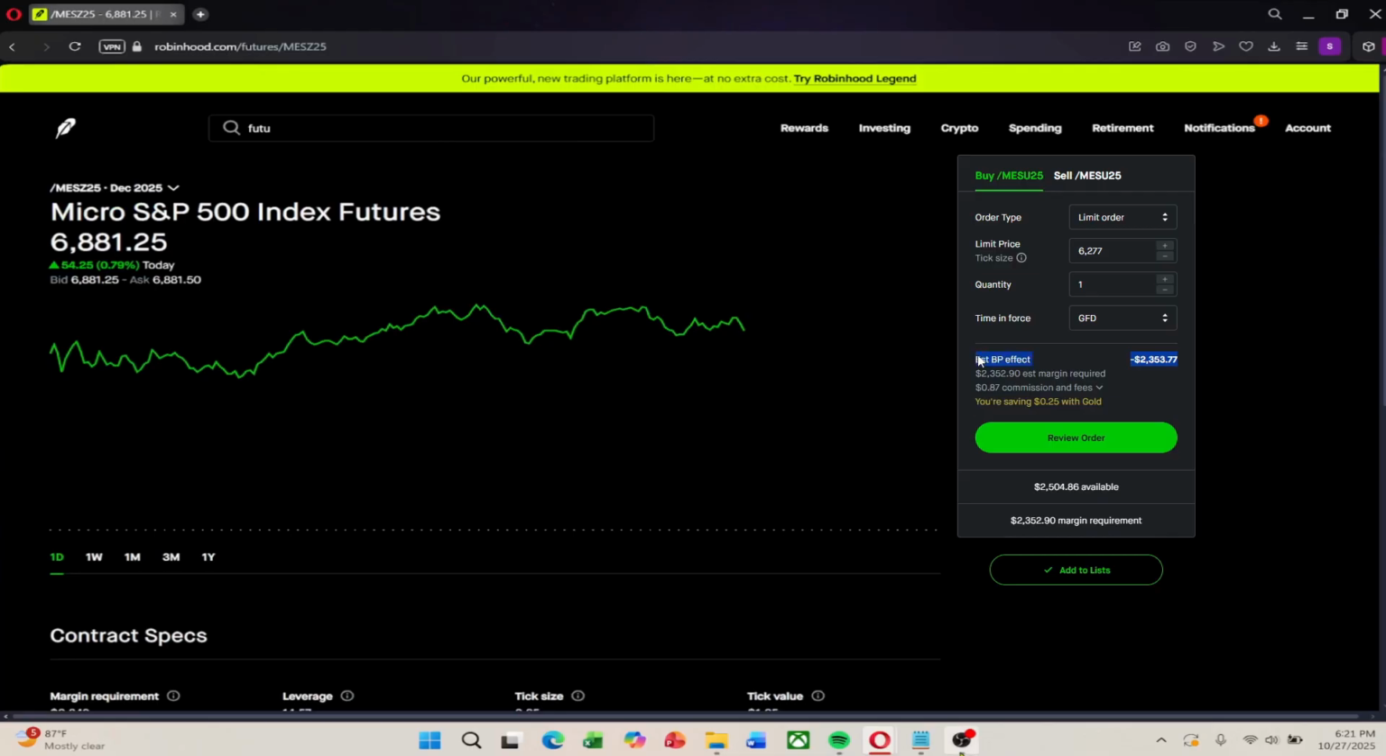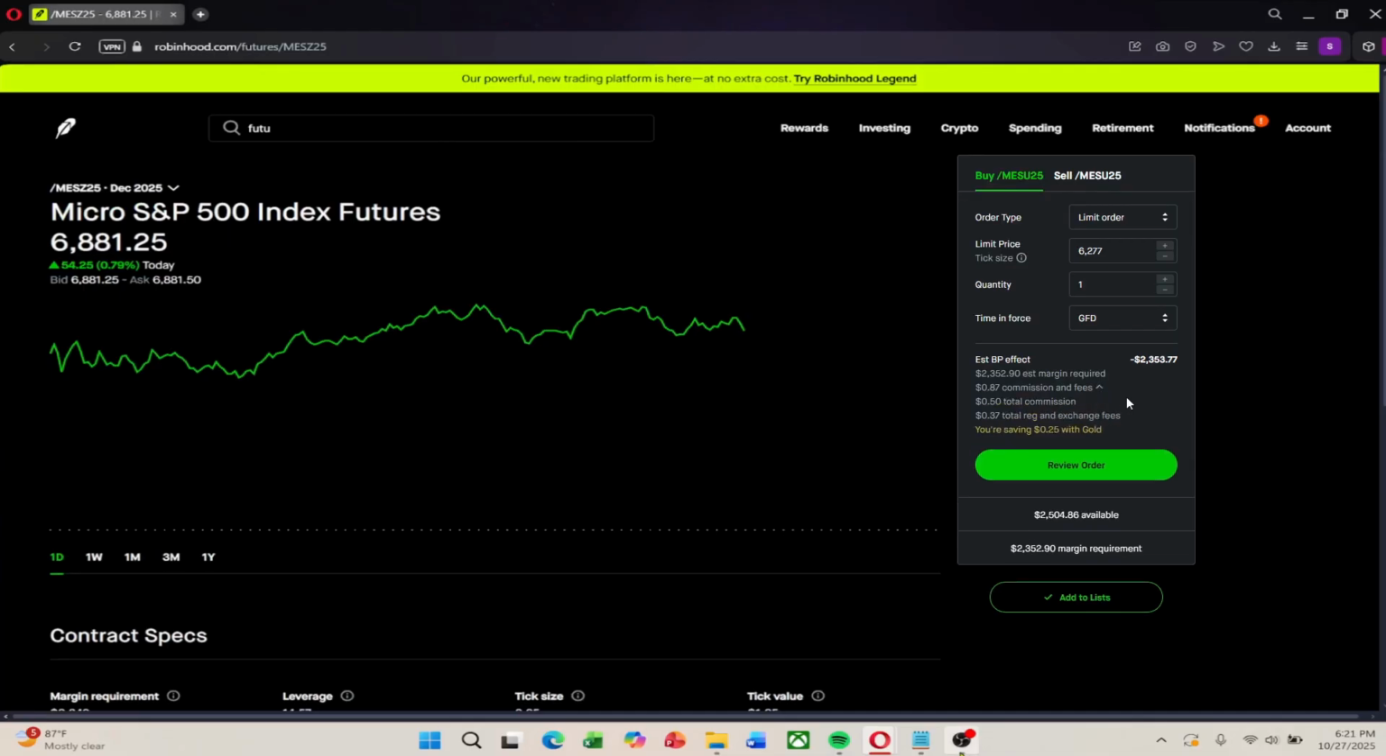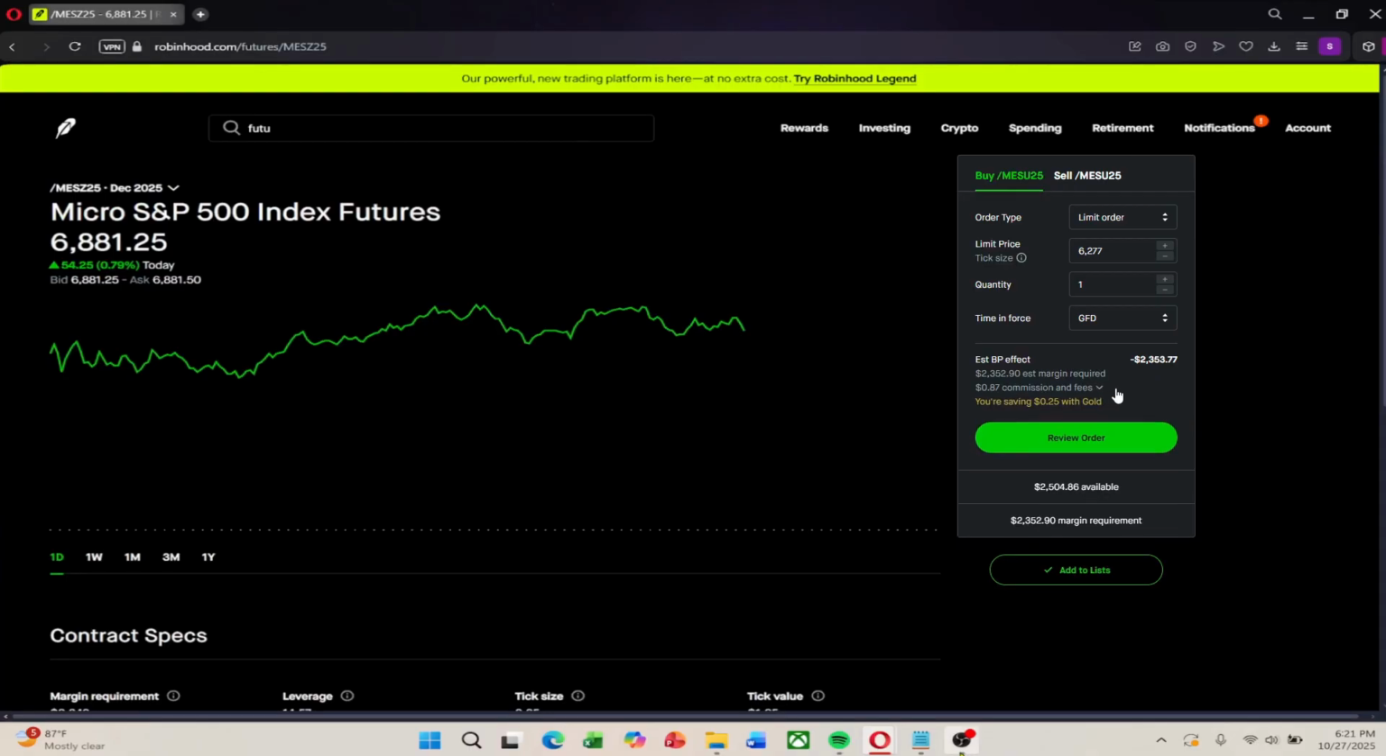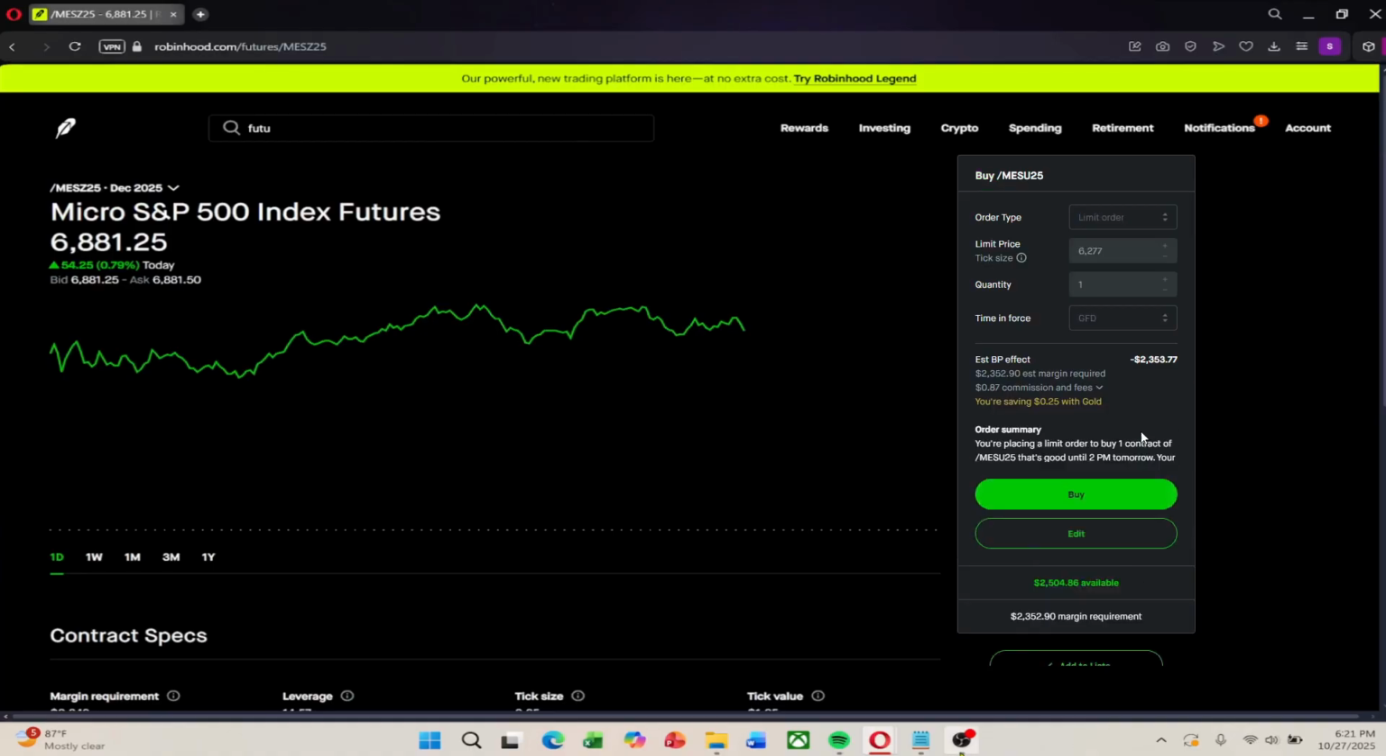On the right-hand side, you'll see the estimated buying power effect, which shows how much money you're committing to hold the contract. It also lists commissions and fees. In this example, the total cost shown is 0.87 since I have Robinhood Gold. Clicking the drop-down reveals a detailed fee breakdown, 50 cents in commission and 37 cents in regulatory and exchange fees. Remember, these fees apply per contract each time you buy or sell. So when you both open and close the trade, you'll pay those fees twice. In this case, 87 cents times 2 equals $1.74 total in fees per contract traded.